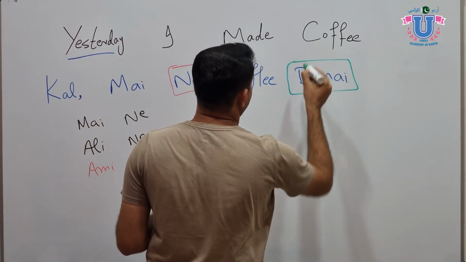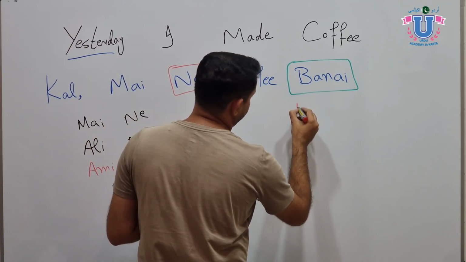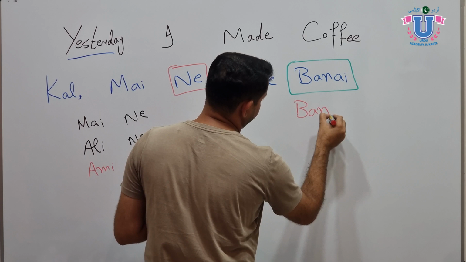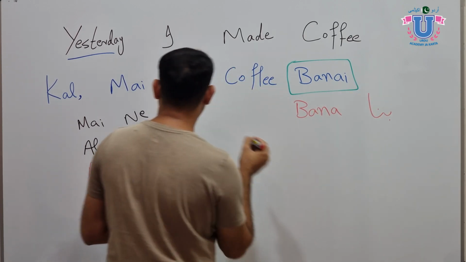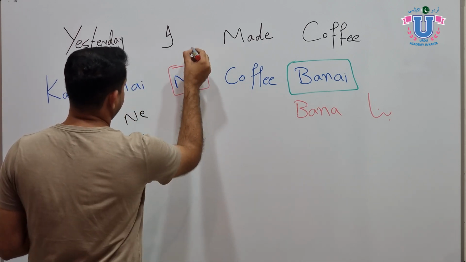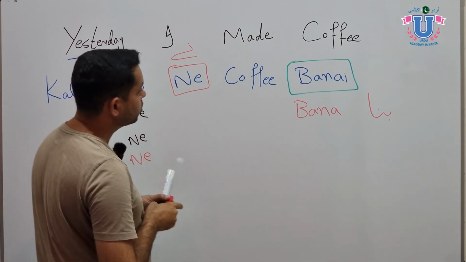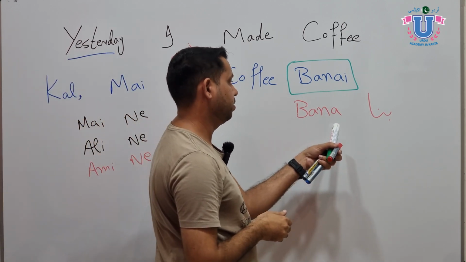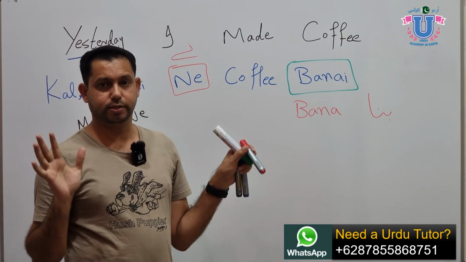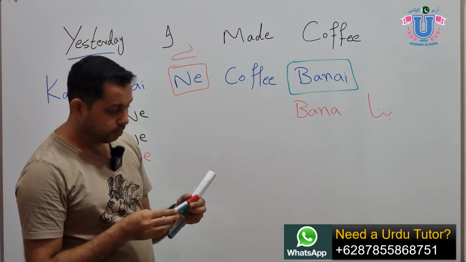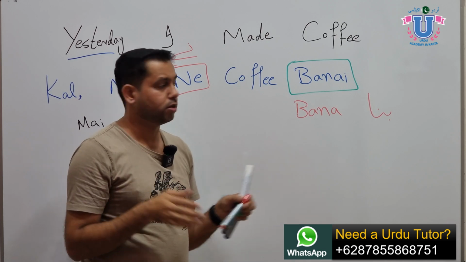Okay, verb conjugation. The verb make is bana, B-A-N-A, bana. Ne we spell like this in Urdu. I can write it here: ne, with noon and badi ye. So the verb make is bana. Past tense conjugation is super easy, but there are a few more rules than the normal.